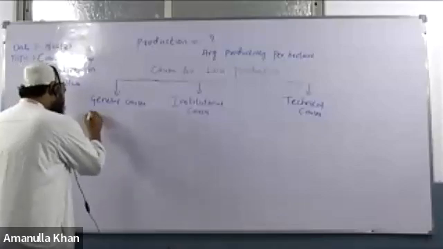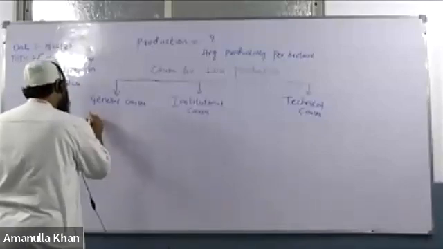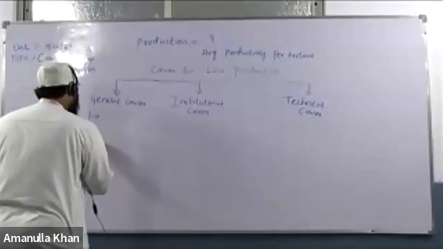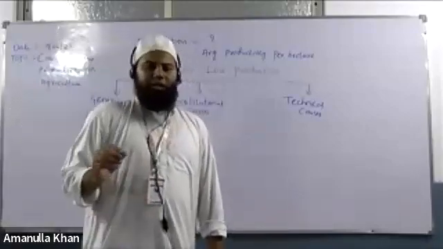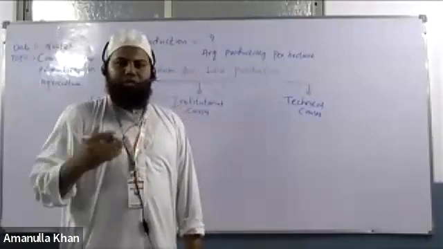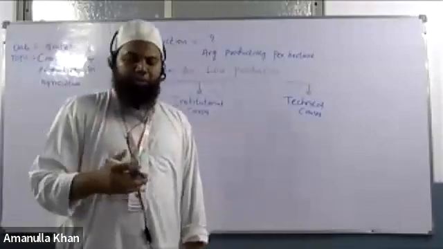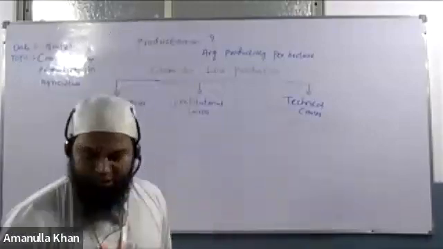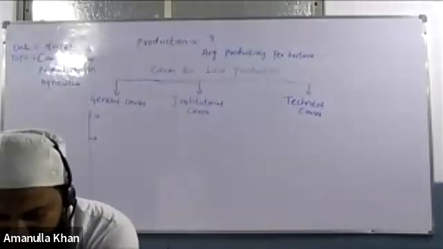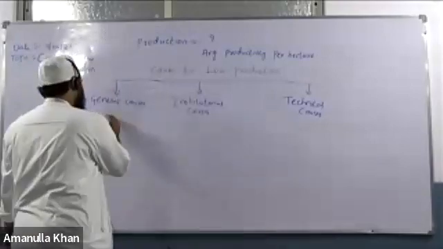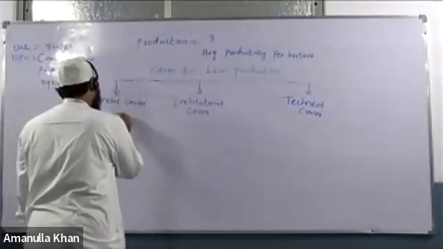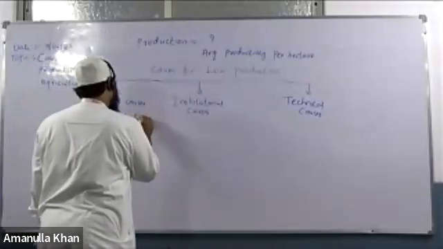Again, general causes are subdivided into some other factors and reasons which are obstructing our production, which are halting our production. Why is our production coming down? The reasons are segregated in three different aspects. So the first one is social environment.